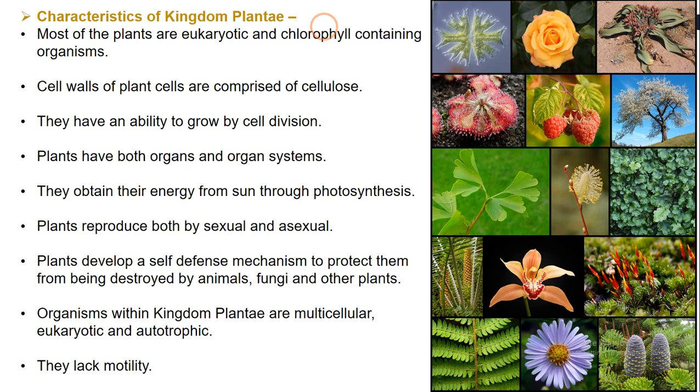The plants reproduce both sexually and asexually. So their mode of reproduction is in both ways. Other than this, the plants also develop a self-defense mechanism to protect themselves from being destroyed by certain animals, fungi or other plants.